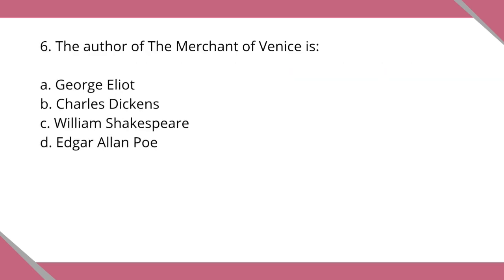Question number 6. The author of The Merchant of Venice is: letter A, George Eliot; letter B, Charles Dickens; letter C, William Shakespeare; letter D, Edgar Allan Poe.